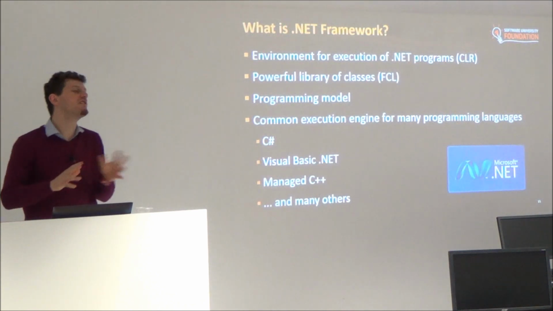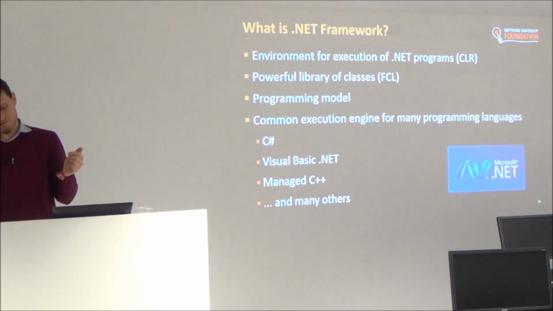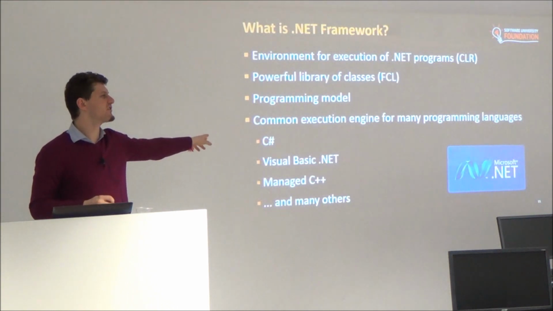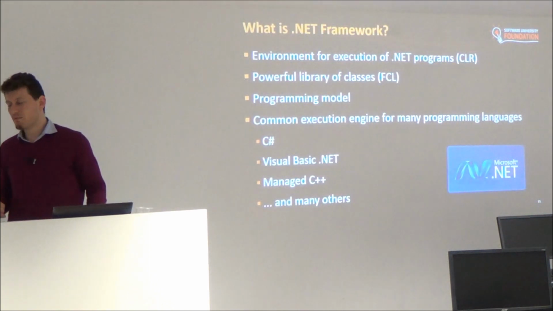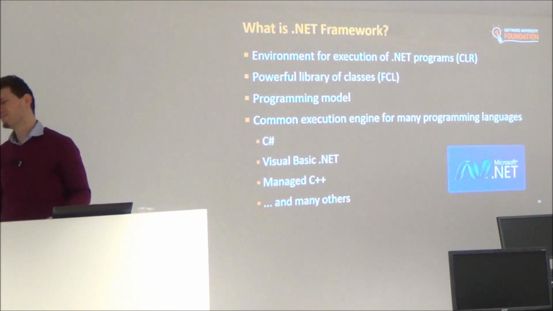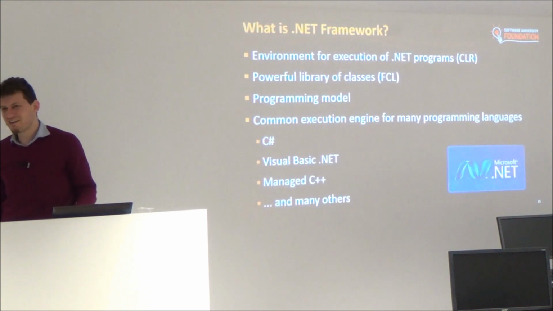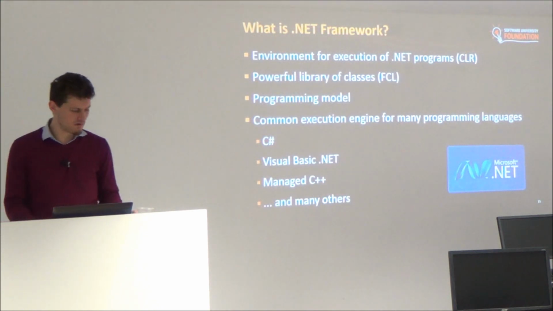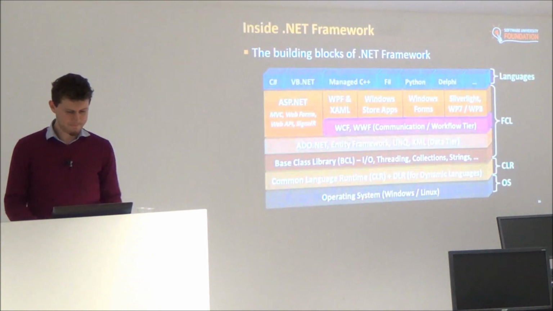They are just different syntax for exactly the same thing. There are many languages. For example, there is a Python for .NET, but not all languages run in .NET. For example, PHP has a third-party implementation, which is not very stable and does not work well in .NET.